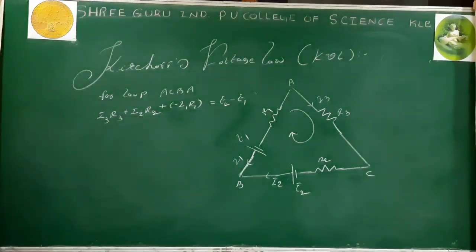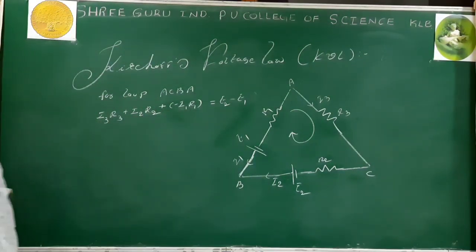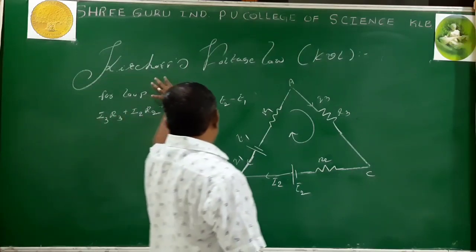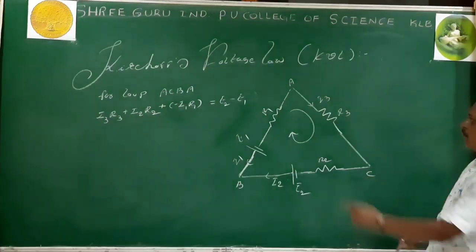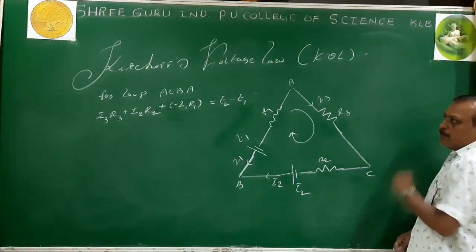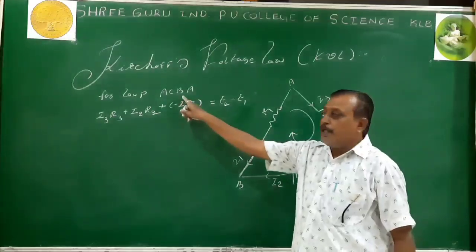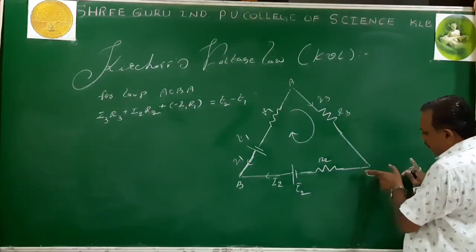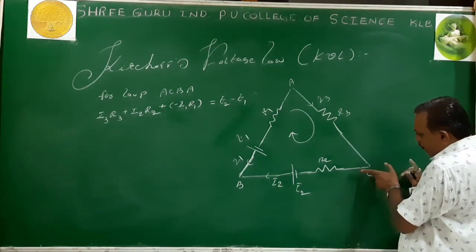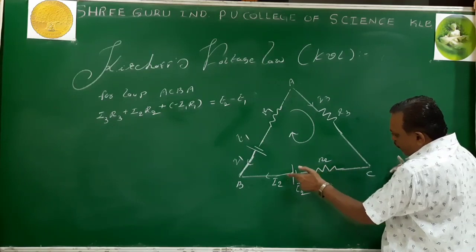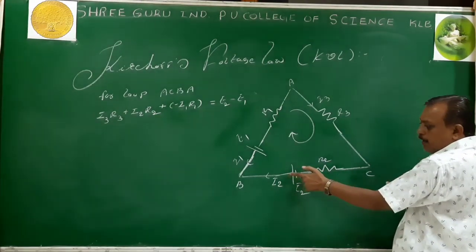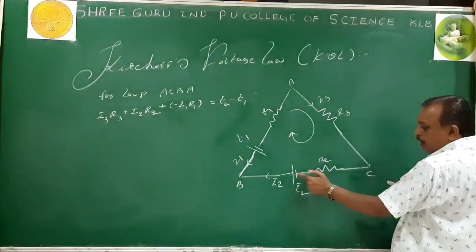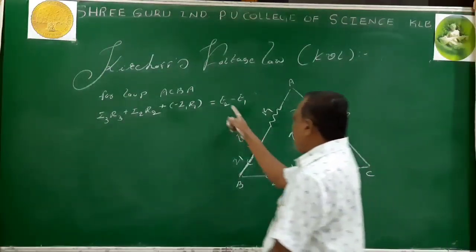Is it clear? Let me once again do it for EMF. I take the same loop and trace the path A to C. There will be no EMF, leave it. Then C to B. According to sign convention, C to B, I move from negative to positive. While moving in a loop, if you go from negative to positive terminal of the battery, then the EMF is taken as positive. So E2 is positive.